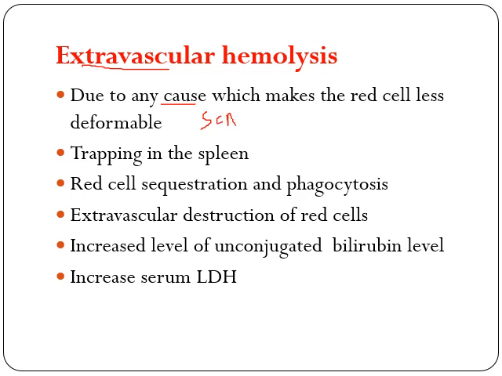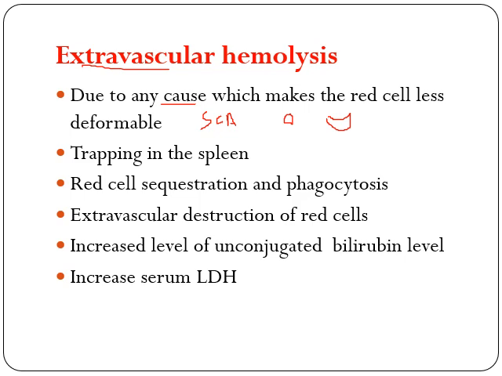Now, I have said already that normal RBC is biconcave, but in sickle cell anemia, the shape of the RBC will be sickled. Whenever these red cells are passing through the spleen sinusoids, the biconcave RBCs are very flexible and can pass easily through the spleen.